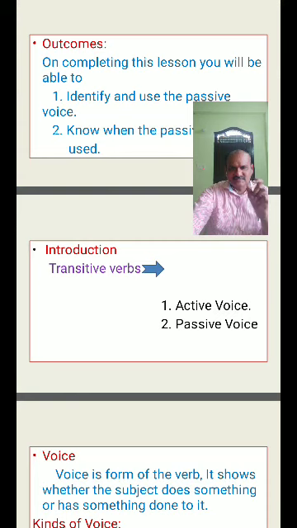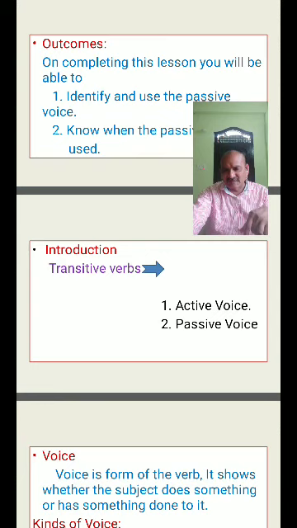Isn't it? You observe that sentence carefully. Active sentence: He supports that party. He is the doer. He is supporting. He supports that party. This is active voice.